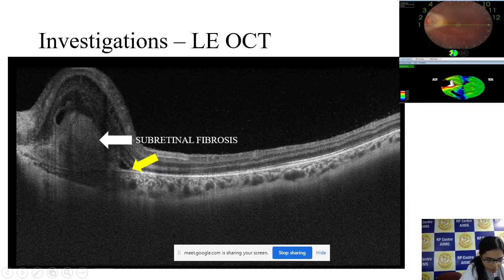So beneath, just above the RPE-Bruch's complex and beneath the normal retina, there's an area of homogeneous...